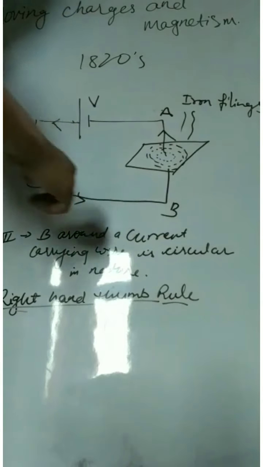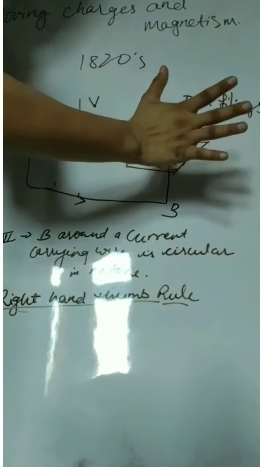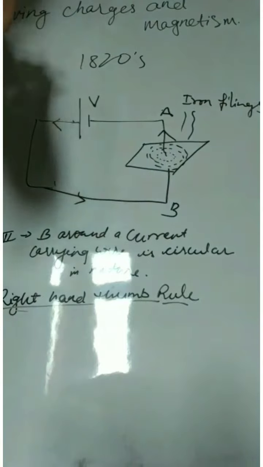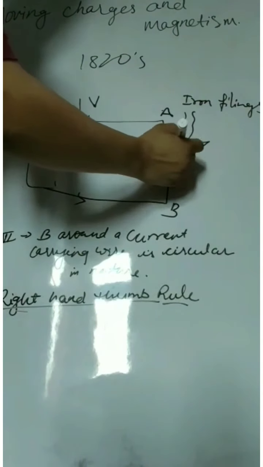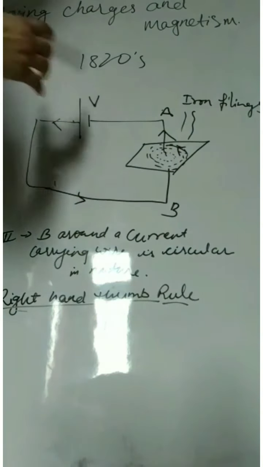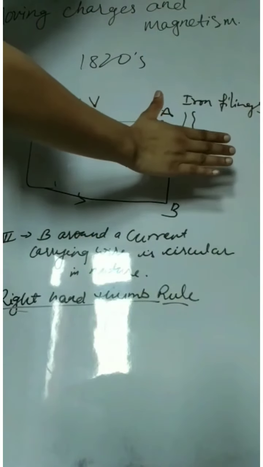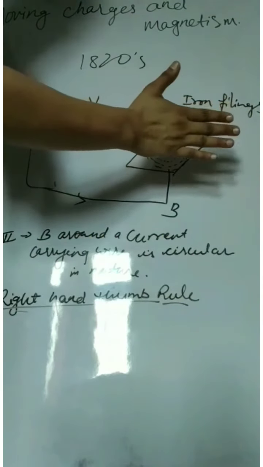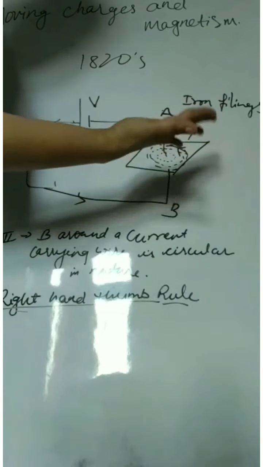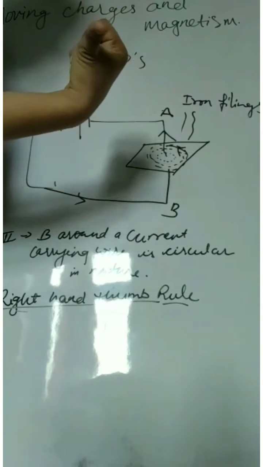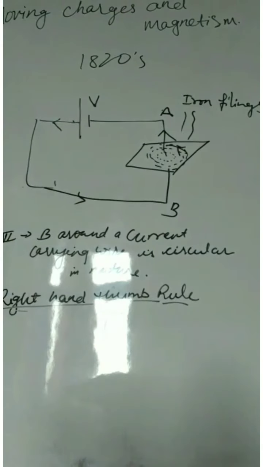So in this particular case, I can say the direction of magnetic field is anti-clockwise. In this way, if I hold the wire AB, this thumb is pointing towards the current direction, and the direction in which I am curling my fingers will show the direction of magnetic field. So that's all about today's lecture. We have covered Ørsted's experiment and the right hand thumb rule.